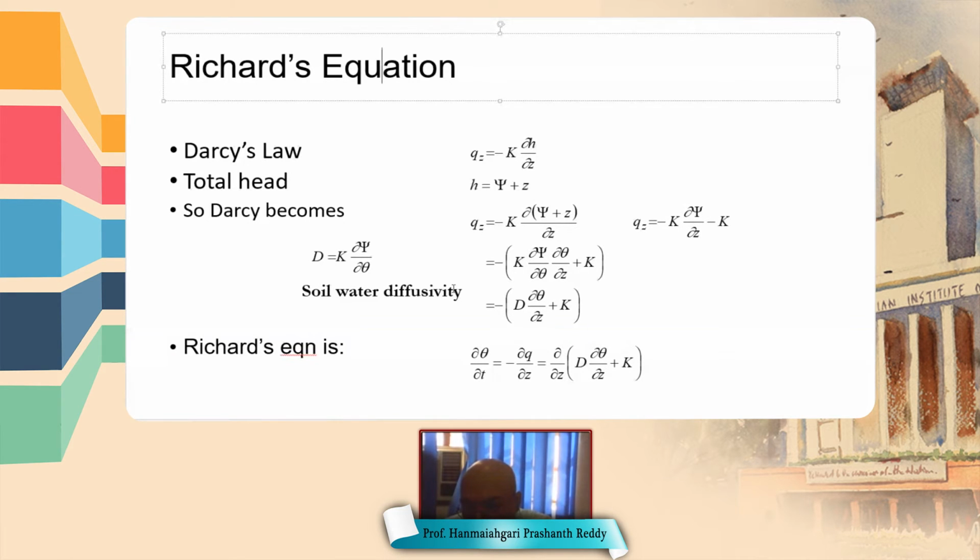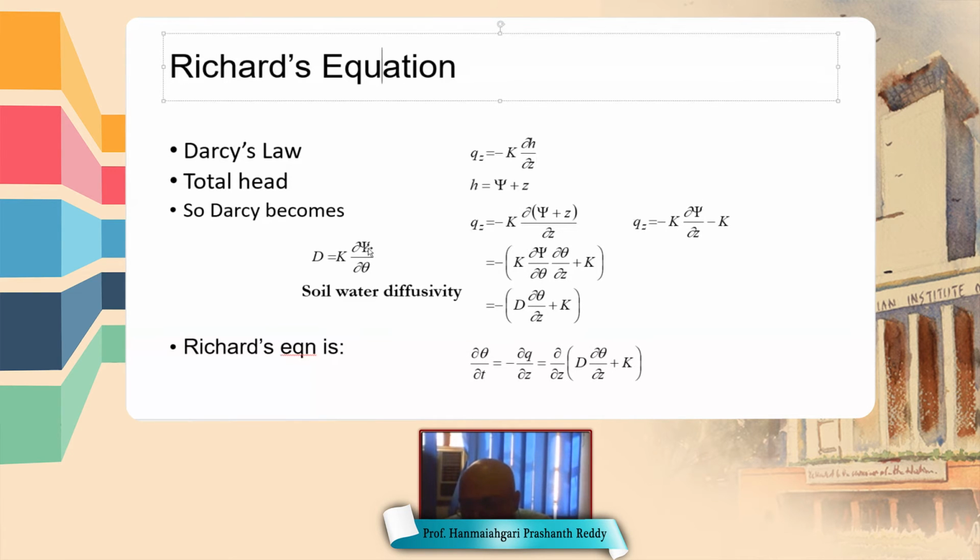So soil water diffusivity is nothing but hydraulic conductivity when the gradient of suction head with respect to water content is unity. So D is equal to K if dou psi by dou theta is equal to 1.